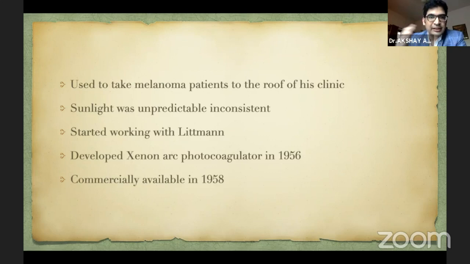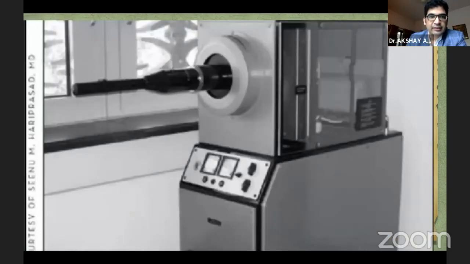So he started working with Littmann at Carl Zeiss. And he developed the first xenon arc photocoagulator in 1956, which became commercially available in 1958. This was the first laser which was developed for retinal diseases. So this is a picture of that retinal. It was a huge, very bulky machine, and this was what he used for delivering lasers.